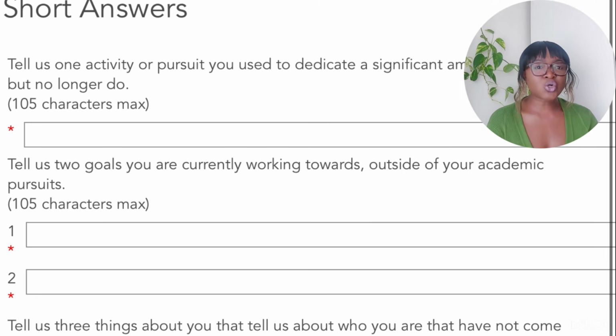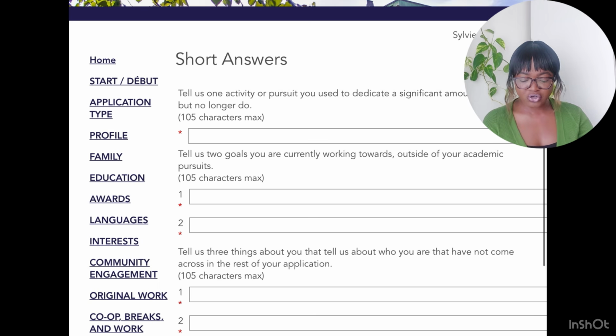So this is the short answers part of your McCall MacBain Scholarship. If you see here, these are the things that you will have to fill out in the application: the start, application type, profile, family, education, awards, interest, community engagement, original work, short answers, essays. And I really want us to talk about these short answers because I think this is where many students are going to be making a ton of mistakes.